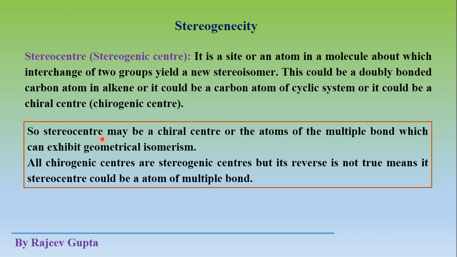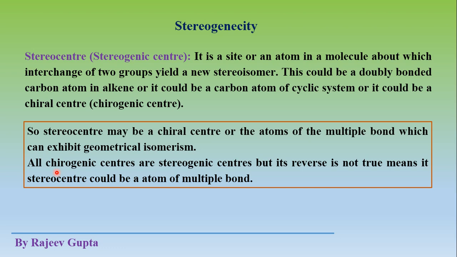So stereocenter may be a chiral center or the atoms of the multiple bonds. Multiple bonds means double bond, which can exhibit geometrical isomerism. So stereocenter could be chiral center or could be multiple bonded carbon atoms. So all chirogenic centers are stereogenic centers.